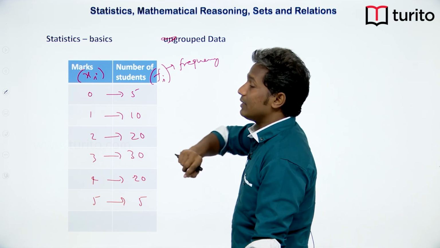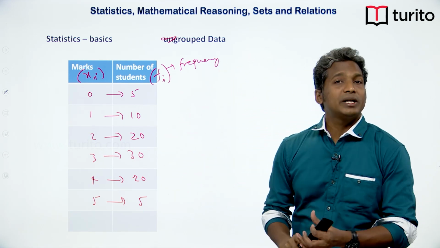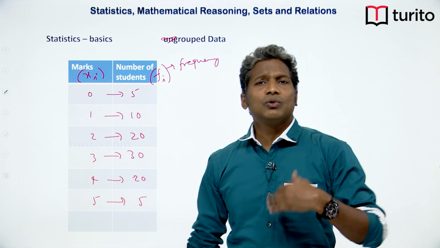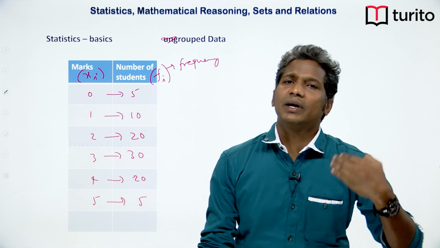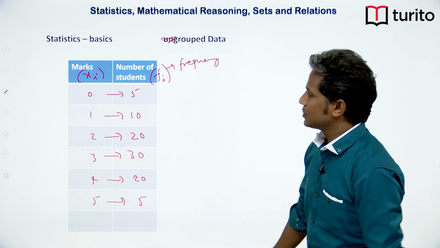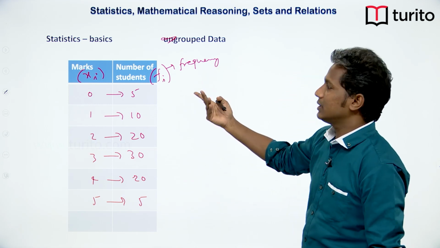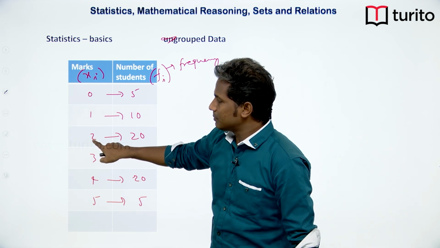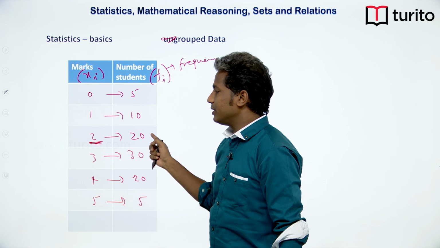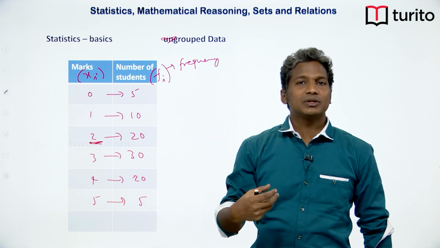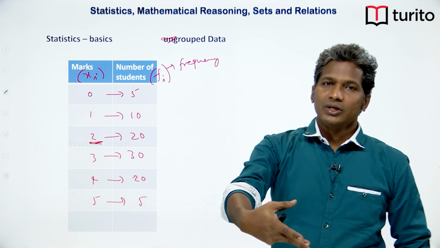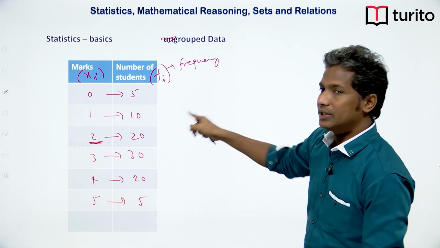Now let us say if I want to take the average. What is the idea? The idea is still to go for the total number of marks divided by the total number of students, okay. So, what is the total number of marks here? For example, if I take this mark 2, 2 is coming how many times? 20 times, because 20 students have scored the mark 2. So, that means I have to multiply 2 with 20.